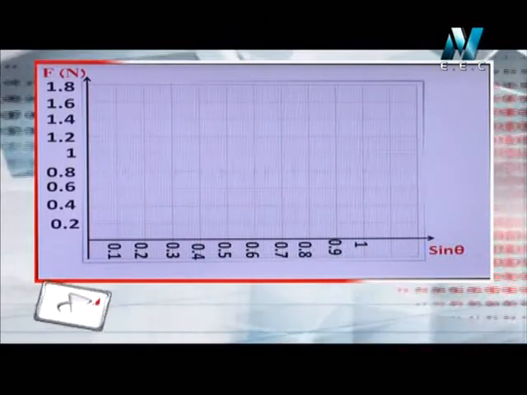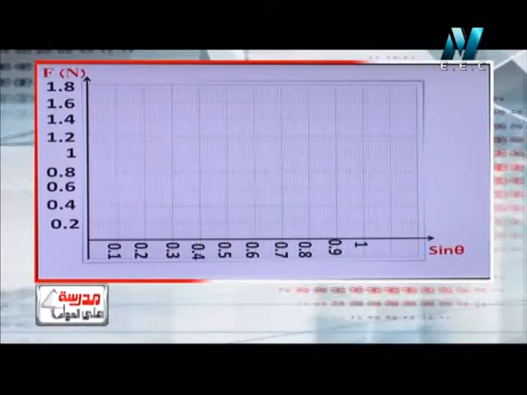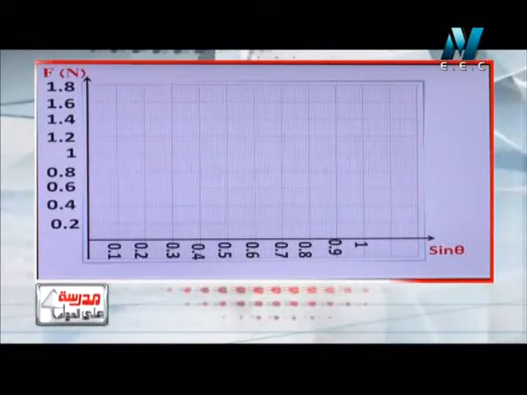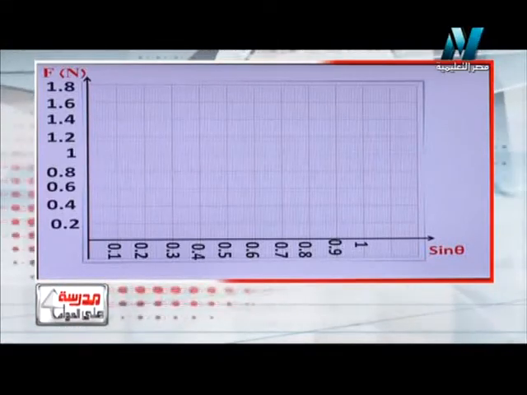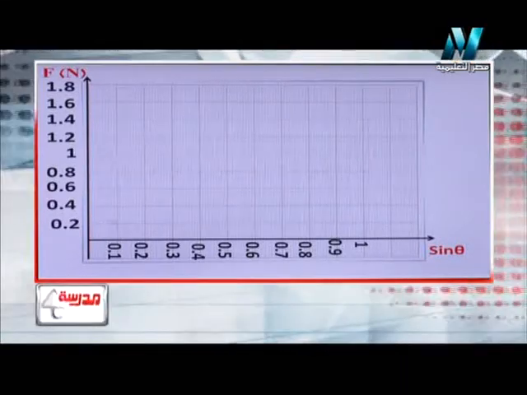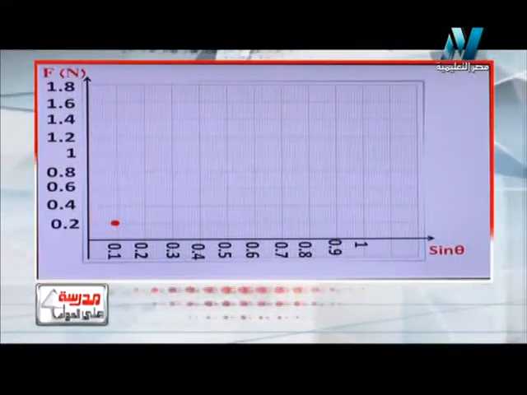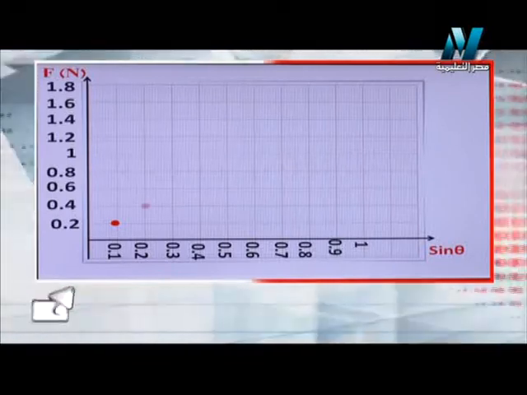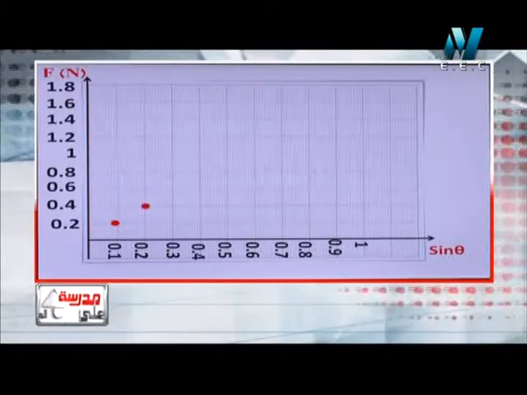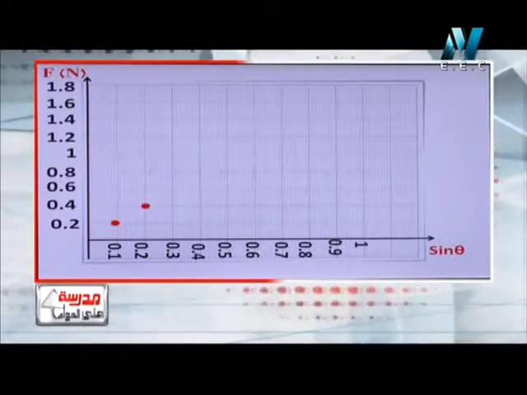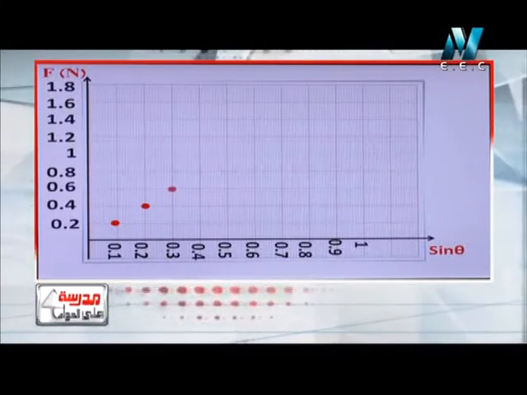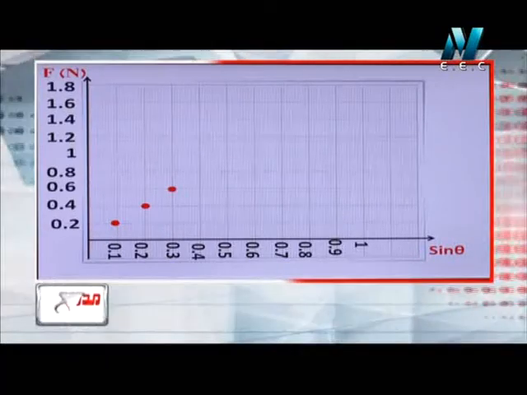First, from the table, we have found that at sine theta equals 0.1, the force is 0.2. And when sine theta is 0.2, the force is 0.4. And when sine theta is 0.3, the force will be 0.6.